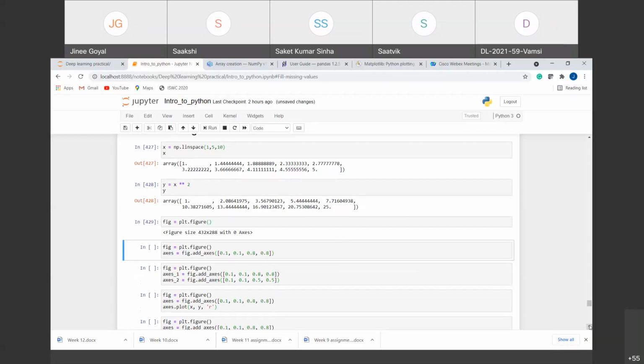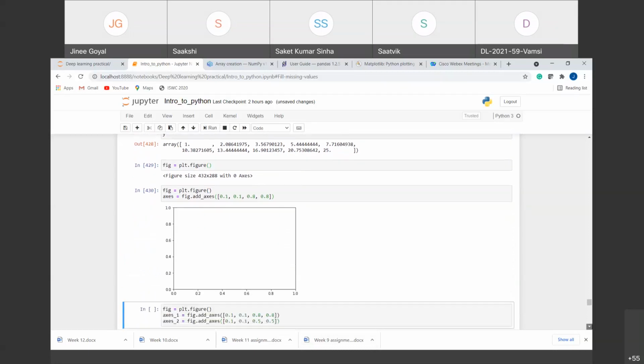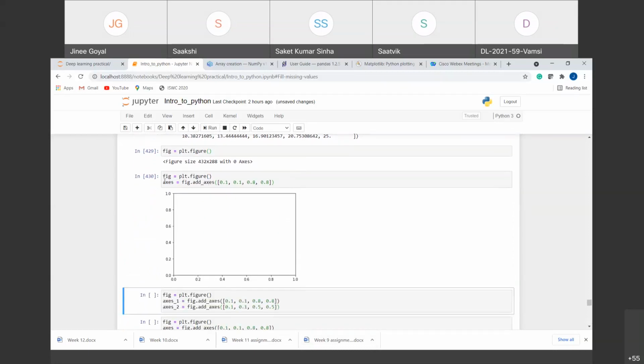Now we have an empty canvas with us. Now in that empty canvas, I want to add the axis to it, right? So I'm running this. So the add axis function adds the axis to it. So what do these 4 arguments give us? The first argument gives us the left, that is, from what part of the canvas the figure starts, right?